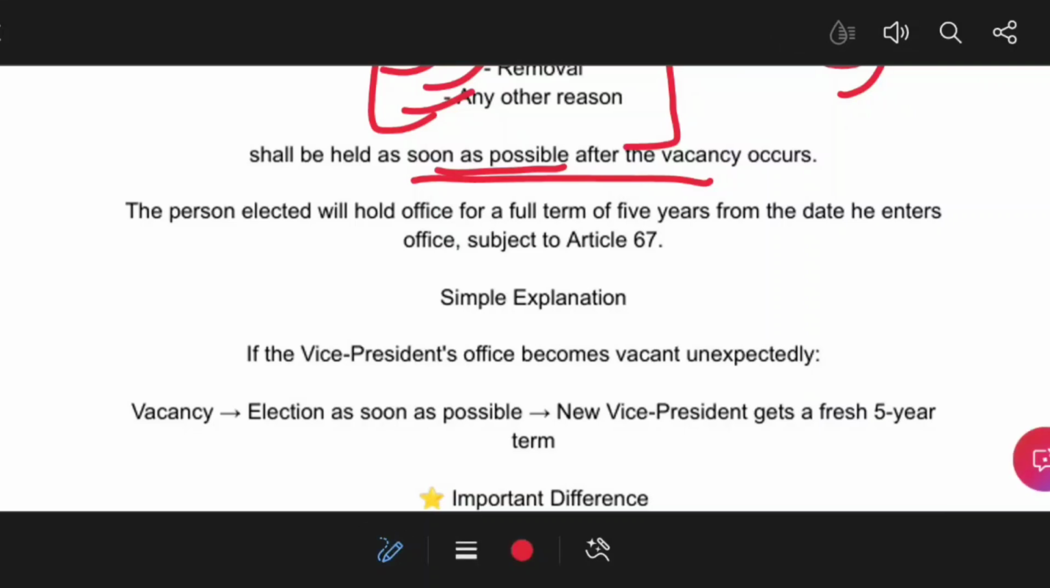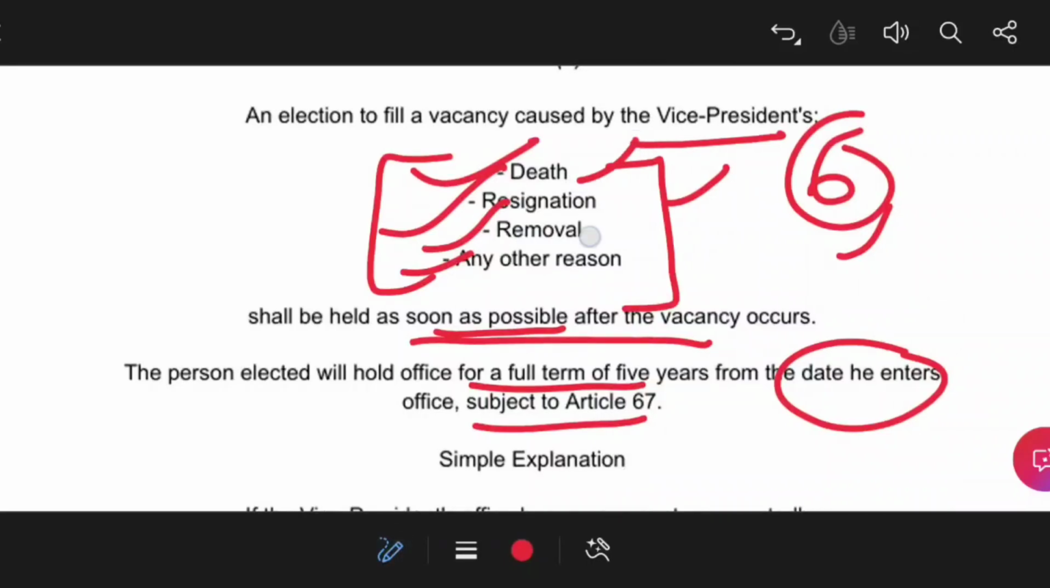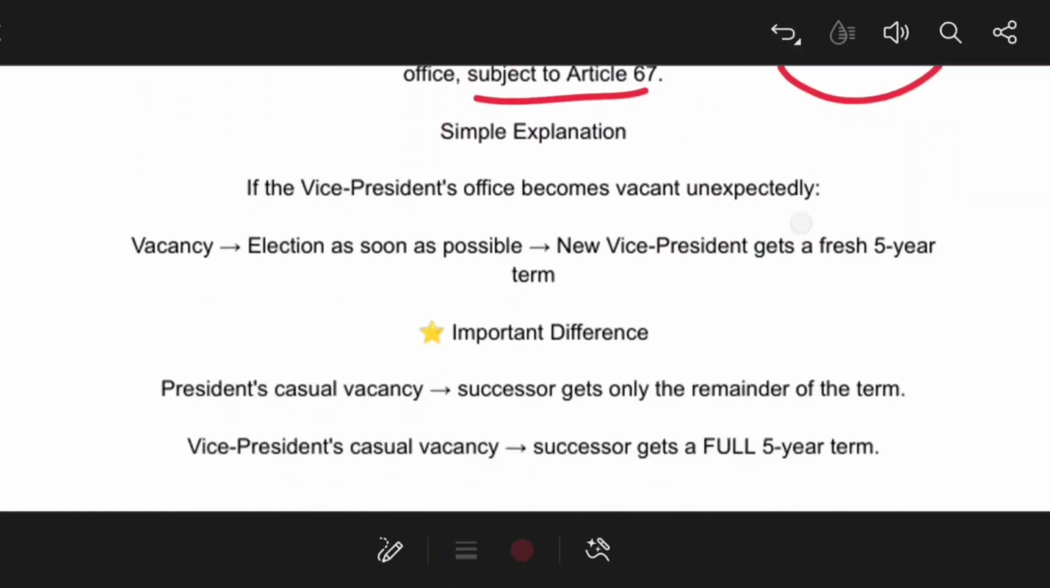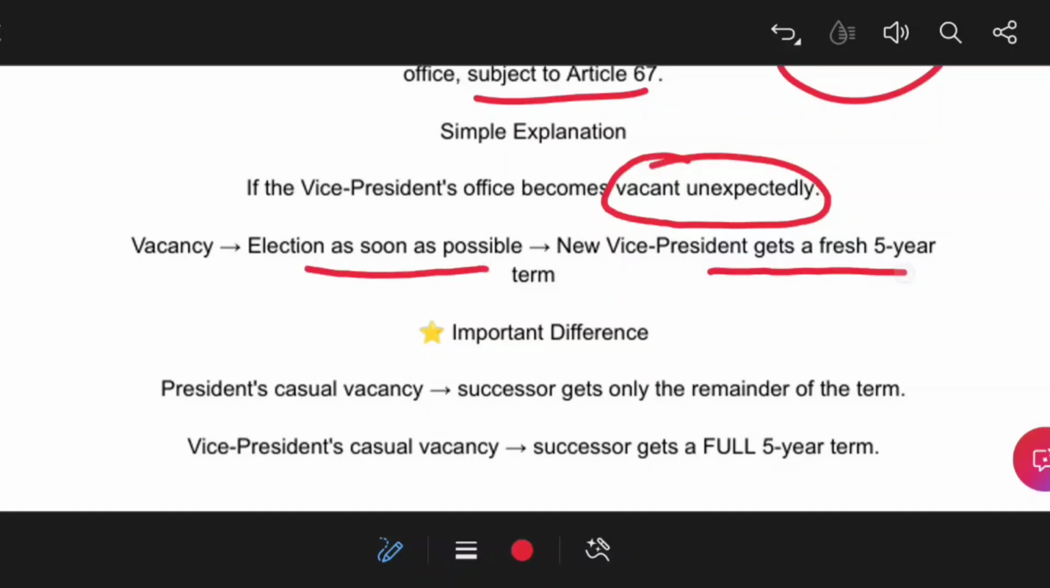Now, the person elected will hold office for a full term of 5 years from the date he enters, subject to Article 67. Suppose an election was held and a person was chosen as vice president. After 2 years, he resigned or was removed. The new vice president will hold office for a full 5 years from the date of entry, not for the remaining 3 years. So if the vice president's office becomes vacant unexpectedly, election is held as soon as possible, and the new vice president gets a fresh 5-year term.